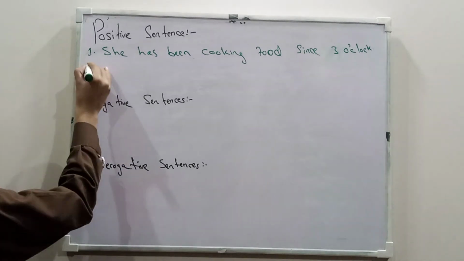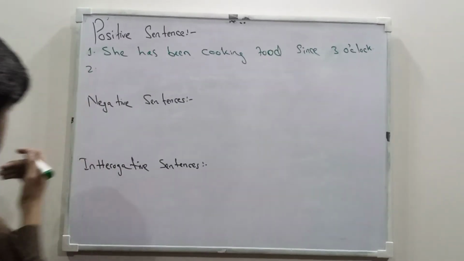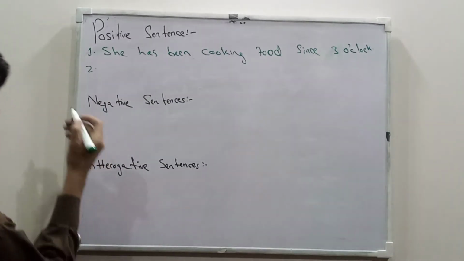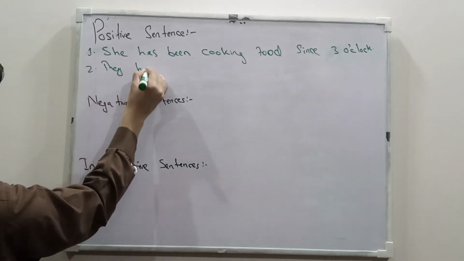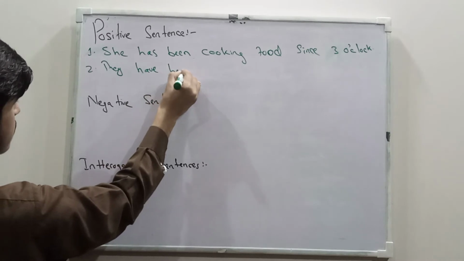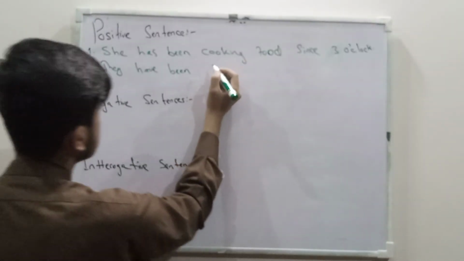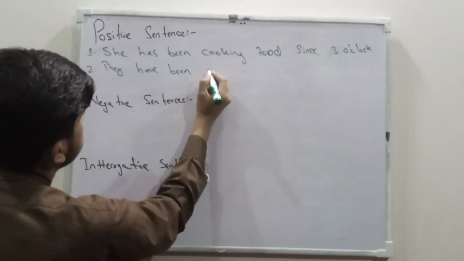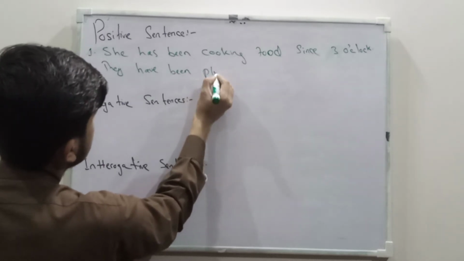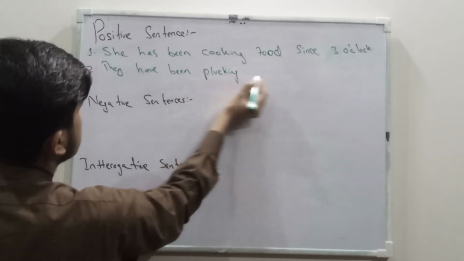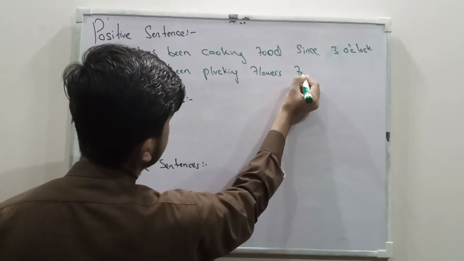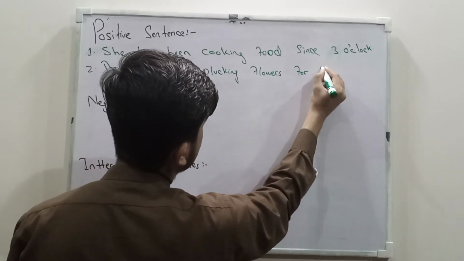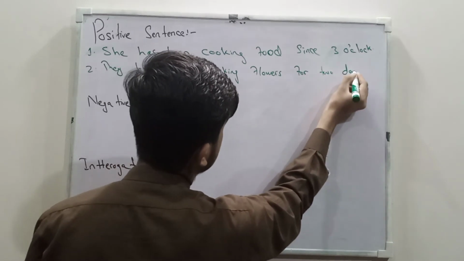Okay. And the second sentence I will make with for, and will try to use a plural noun. Like I will say that they have been plucking flowers for 2 days.